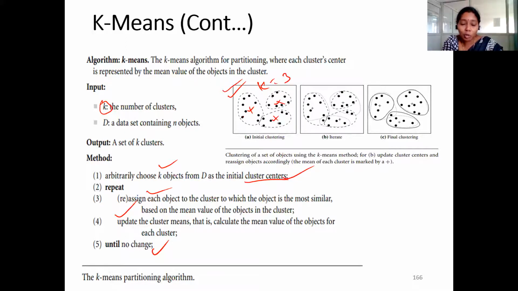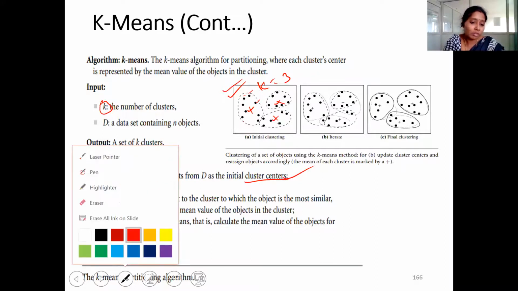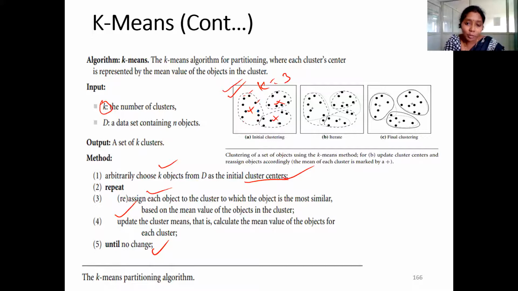How to find out the mean? How many points are there in the cluster? All these are the points in the cluster, right? So we need to calculate the average of those points, and that average is nothing but the mean of the cluster. So, for example, here is your new mean, and for this cluster, this is the mean. For this cluster, here is your mean. Next, we need to reassign the data points to the clusters based on this generated new mean. Based on this new mean, the data points are reassigned or reallocated to the existing 3 clusters.